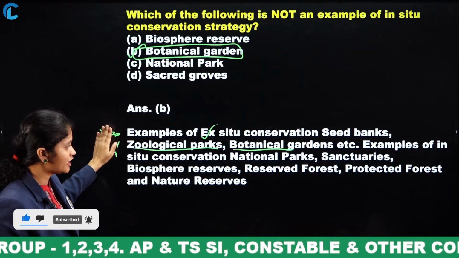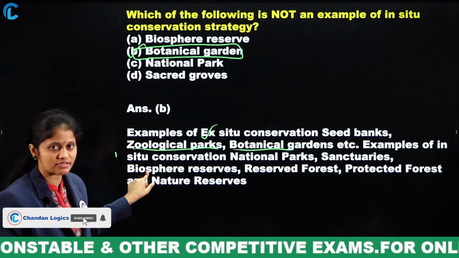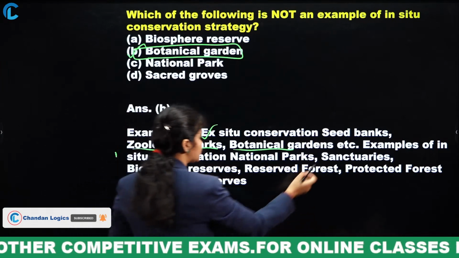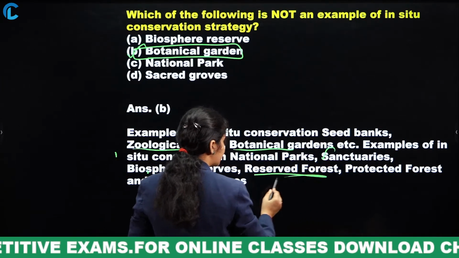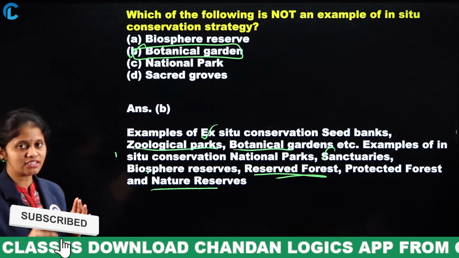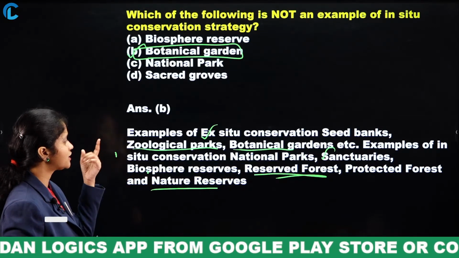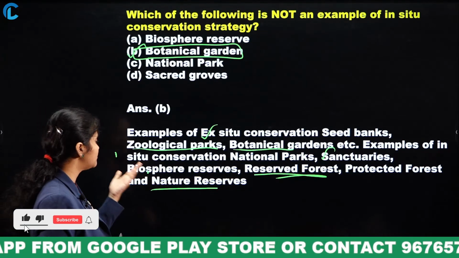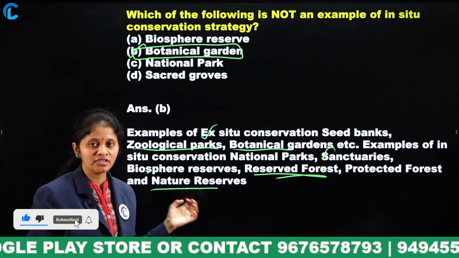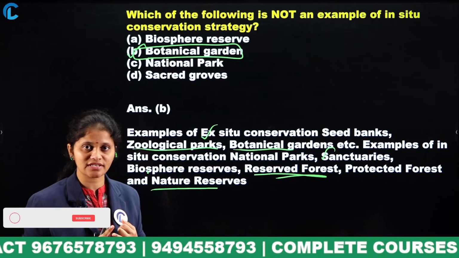And in situ conservation, along with national parks and biosphere reserves, also includes sanctuaries, reserved forests, protected forests and natural reserves. All these come under in situ conservation, and ex situ conservation includes botanical gardens, seed banks and zoological parks, etc. So just note down the examples of in situ conservation and ex situ conservation, okay?